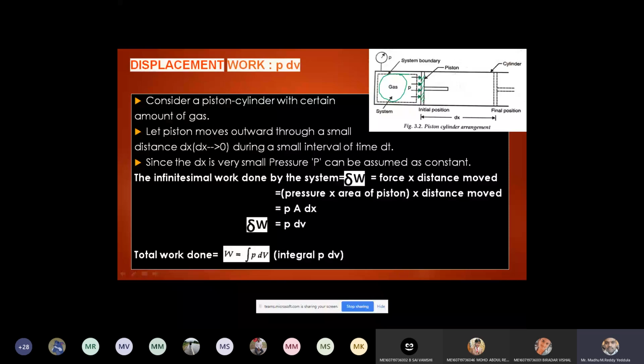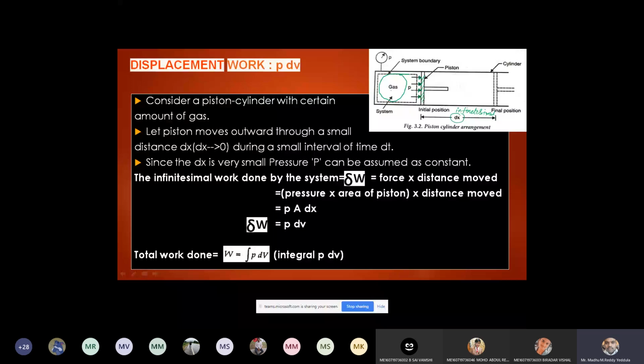So don't think that the dx is very large. For understanding sake, I drew it very big. Let us assume the dx is very small, an infinitesimal distance. Due to the application of the pressure P, let the piston move a small distance dx. That is the main condition here. I'm assuming that the pressure is constant because uniform pressure is acting.